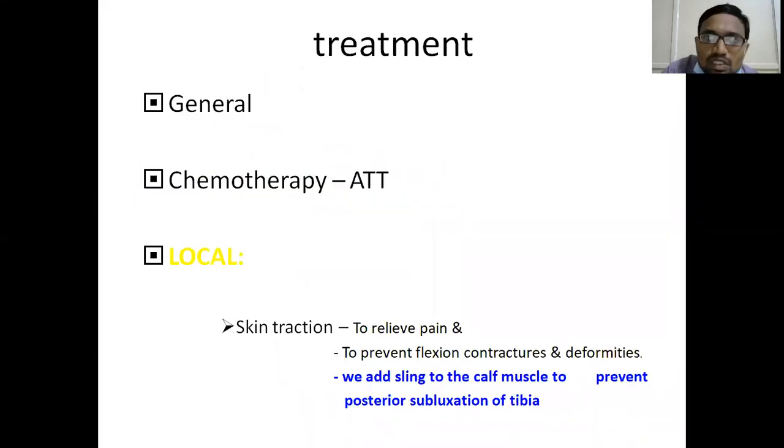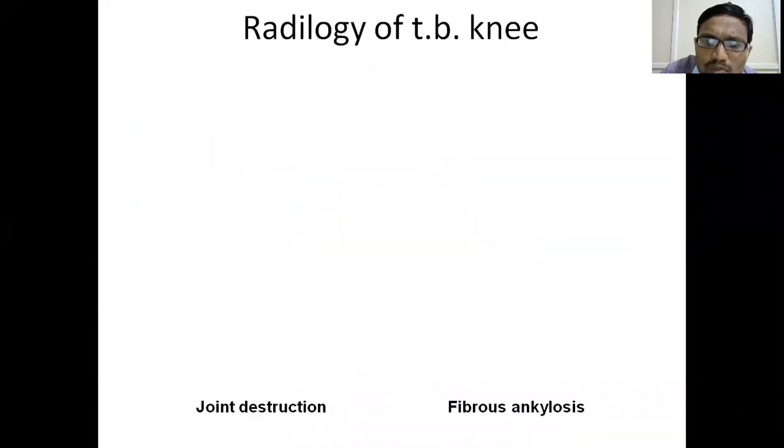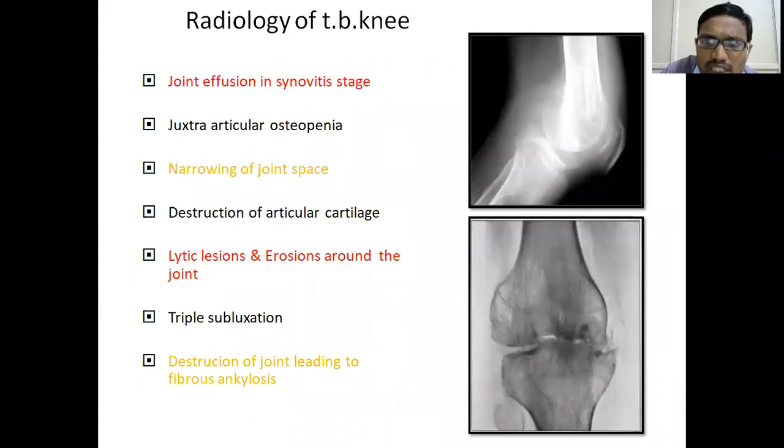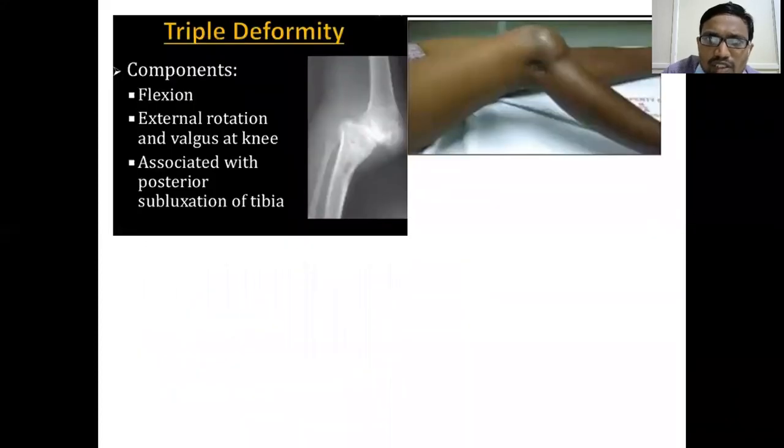Knee joint tuberculosis, only one thing I want to say: in knee joint tuberculosis, there will be fibrous ankylosis, and the deformity is called triple deformity. This is called triple deformity, where there will be flexion, posterior subluxation of the tibia, external rotation of the tibia and valgus knee. So this triple deformity is seen in late stages of tuberculosis.